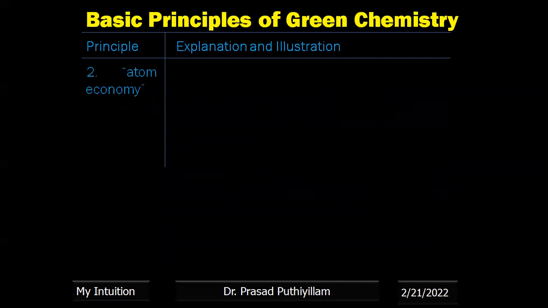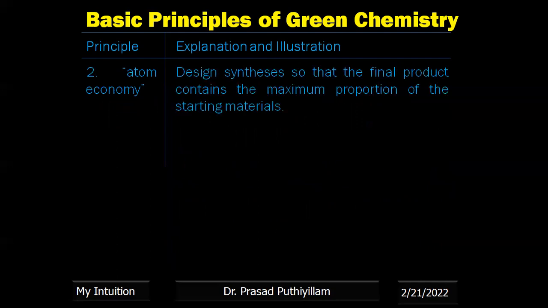Now the second principle is atom economy. Atom economy in detail I will take in a continuation of this video class, and the next two video classes will be on atom economy. Design the synthesis so that the final product contains the maximum proportion of the starting material. If the proportion of atoms present in the starting material is the same in the end product, that means 100% atom economy.